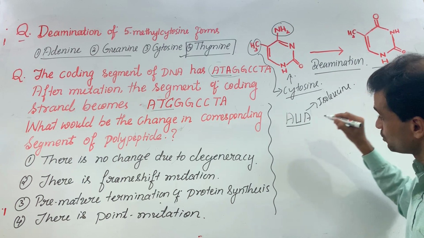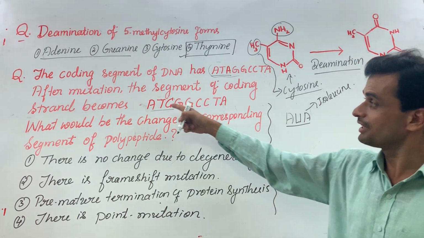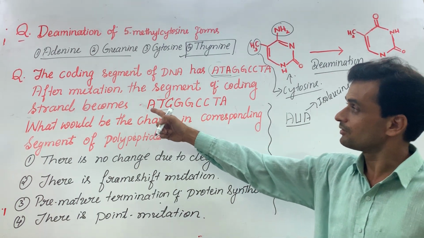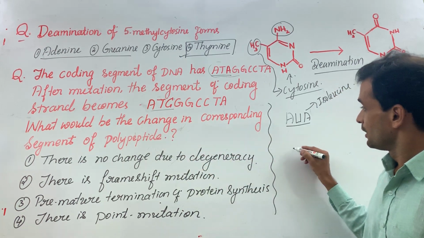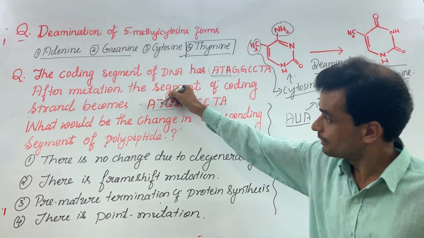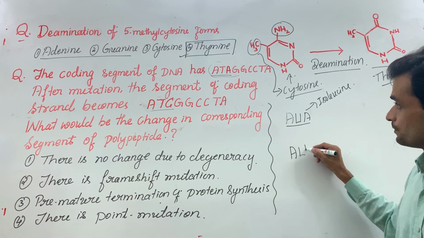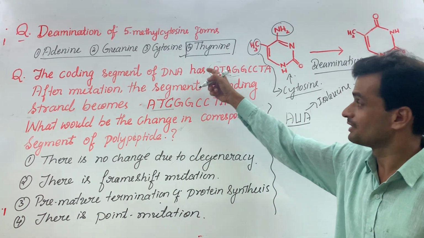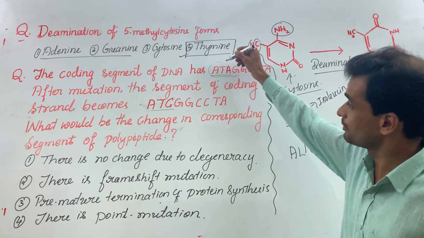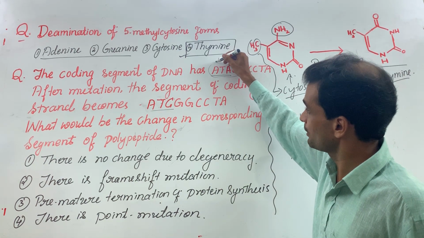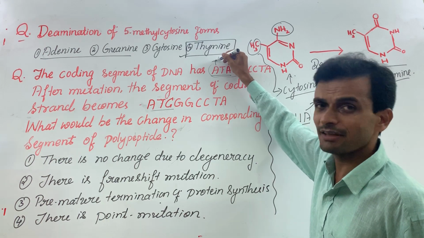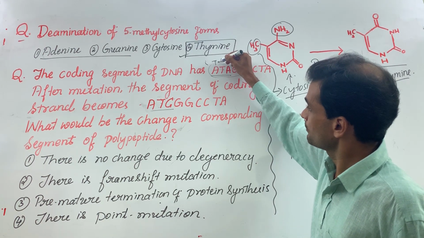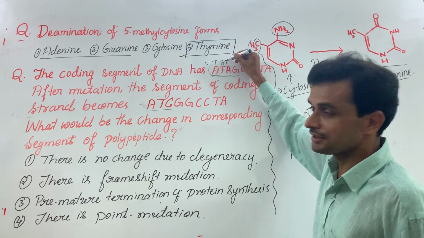Now this AUA is changed here. The strand becomes A, and instead of T, I have to take U, then C. Because this is the coding strand. If this is the coding strand, what will be the non-coding strand? The template strand of DNA, 5' to 3', will be TAT, right?